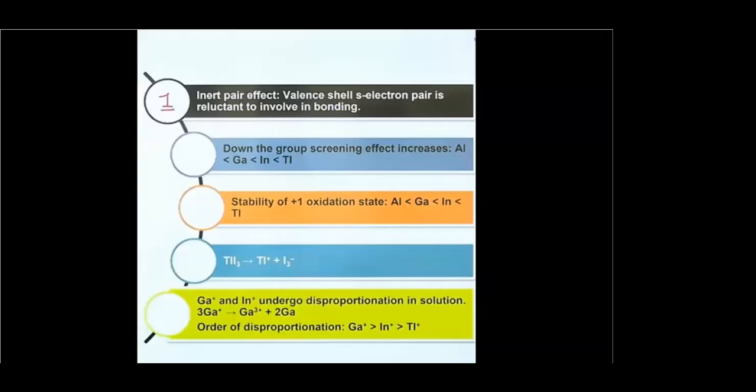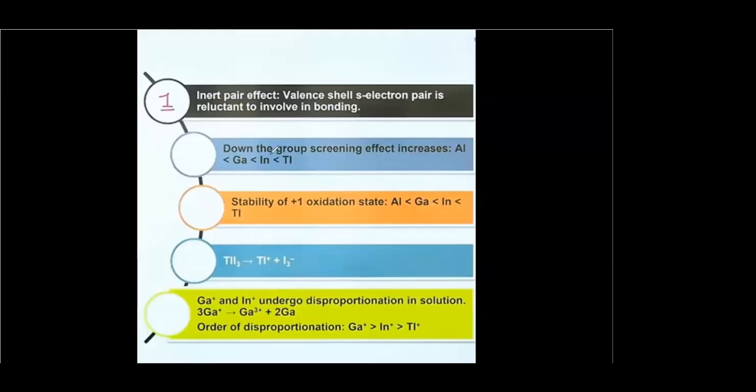Down the group, the screening effect increases from aluminum, gallium, indium, thallium. That means the maximum is in thallium. When we are talking of boron and aluminum, they exhibit only and only the +3 oxidation state.